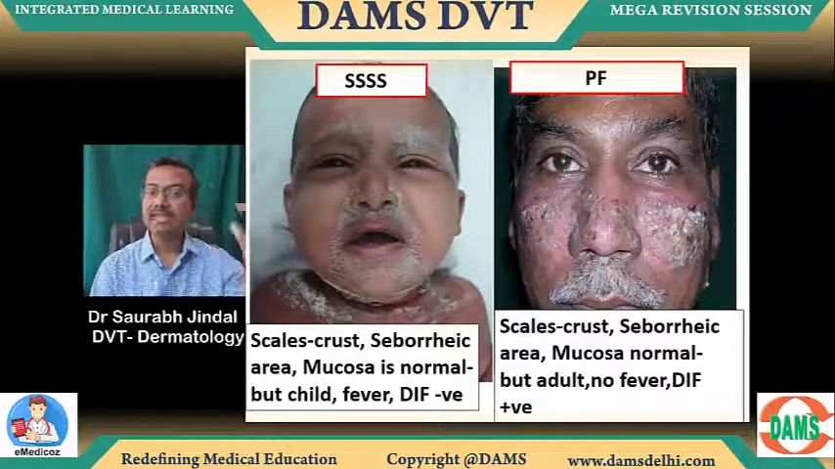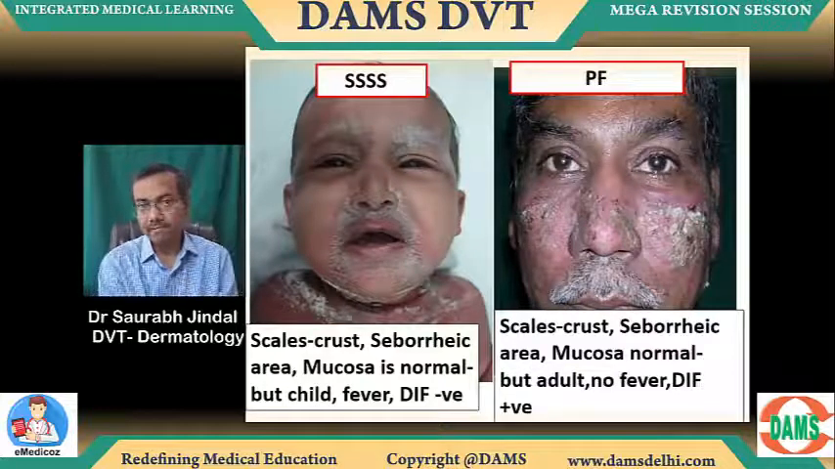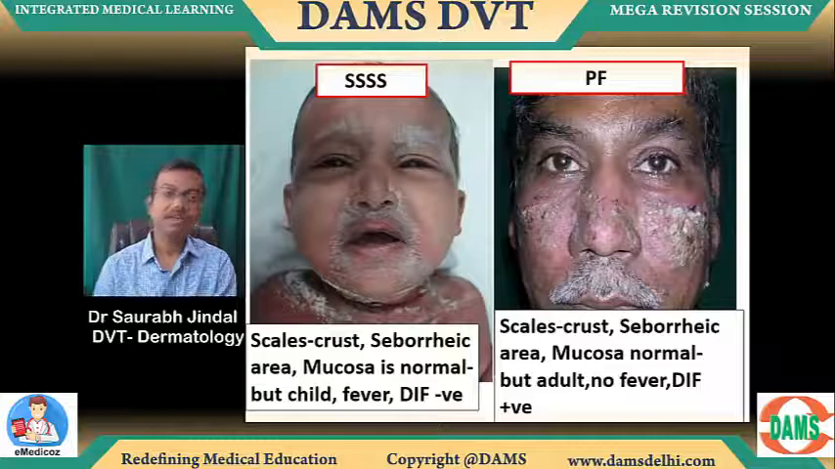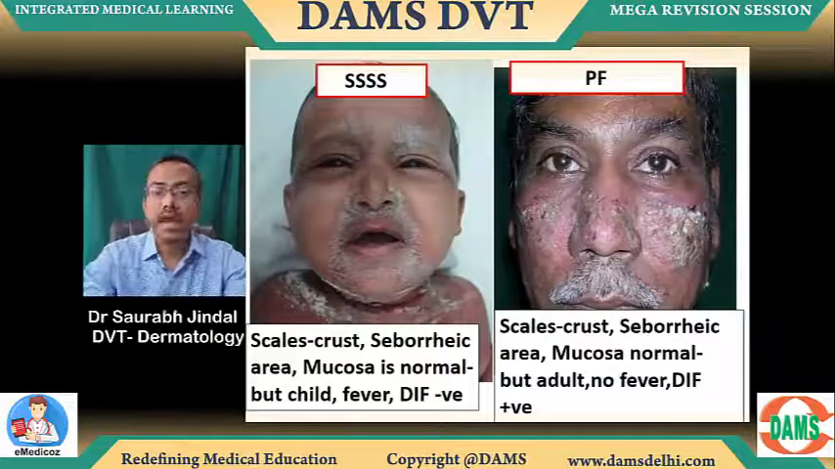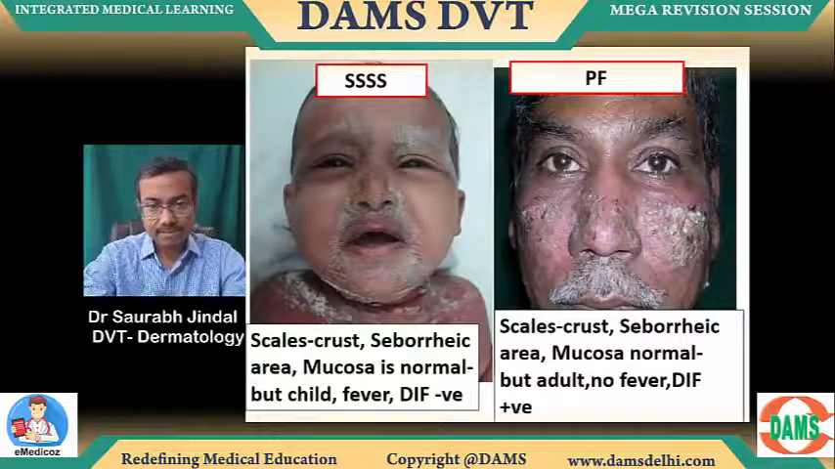But SSSS is subsequent to staphylococcal toxemia. So DIF negative in a child. Pemphigus foliaceus is an autoimmune anti-desmoglein 1 disease. ठीक है, तो फीवर नहीं हो सकता pemphigus foliaceus में.